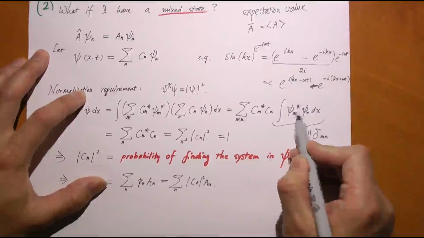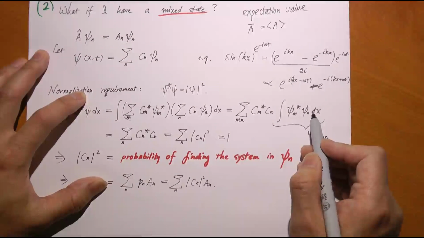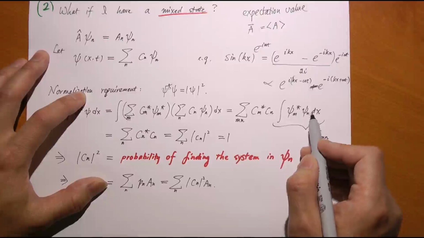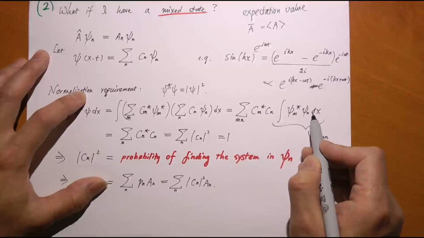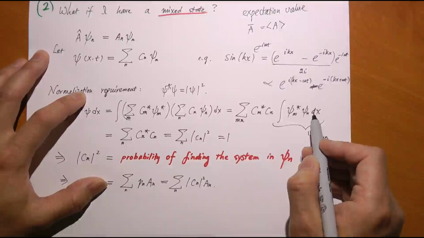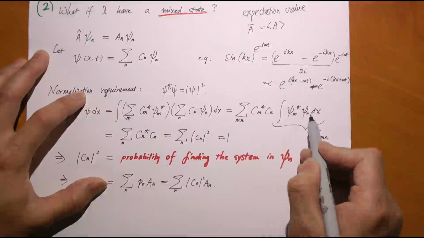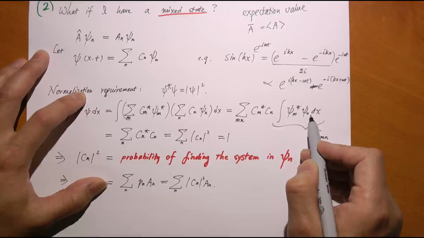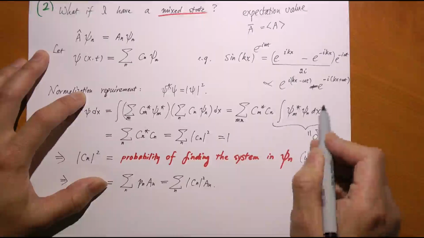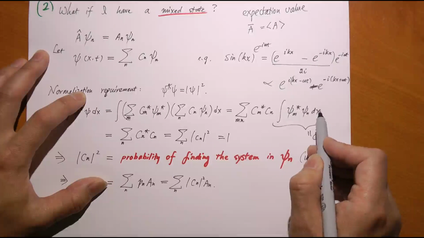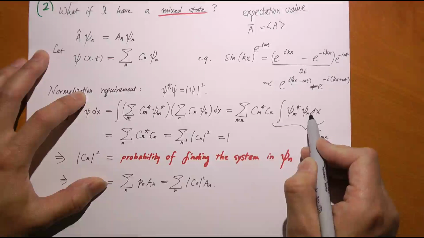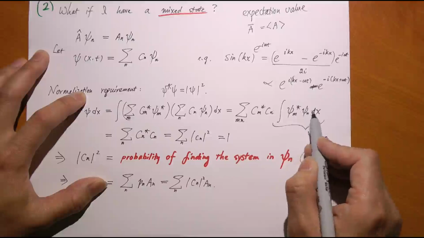So that's just 1 if m equals n, right? Now the tricky part is what if m does not equal n? So we're looking at two different eigenstates of the same variable corresponding to different eigenvalues. What is that equal to? Well, it turns out the integral equals 0. So in mathematics, we say these two states are orthogonal to each other.